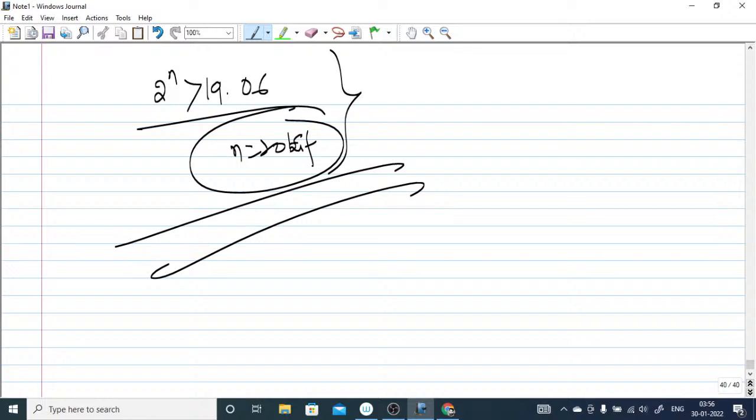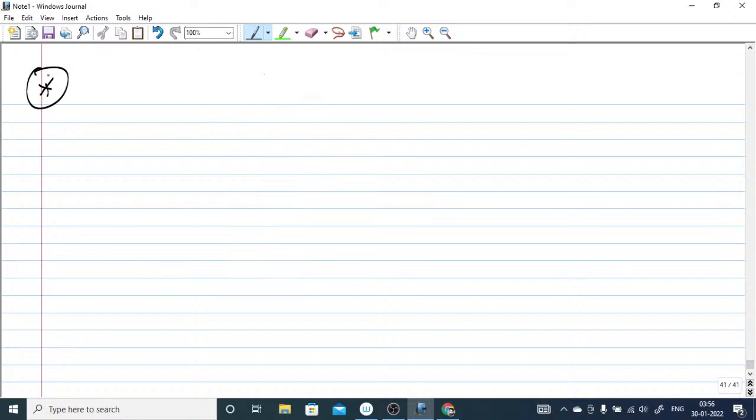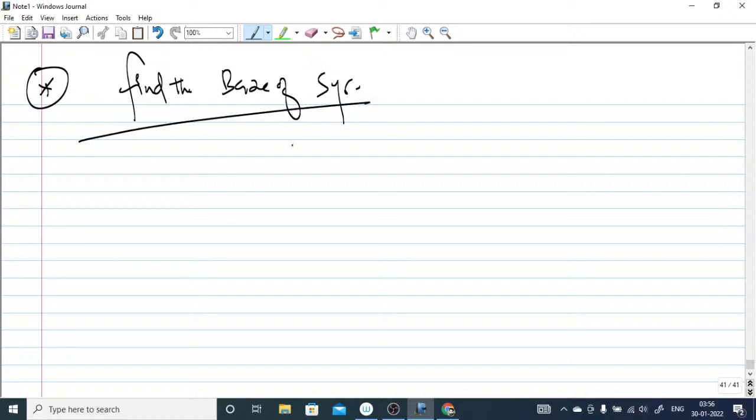Now one very important question. Let me take one important question again. Find the base of the system. If they give you a question like this, in fact in aptitude also this can be asked. Suppose 47 plus 34 equals 80 is given, and you have to find the base. What is the base with the help of which you have added these two numbers?